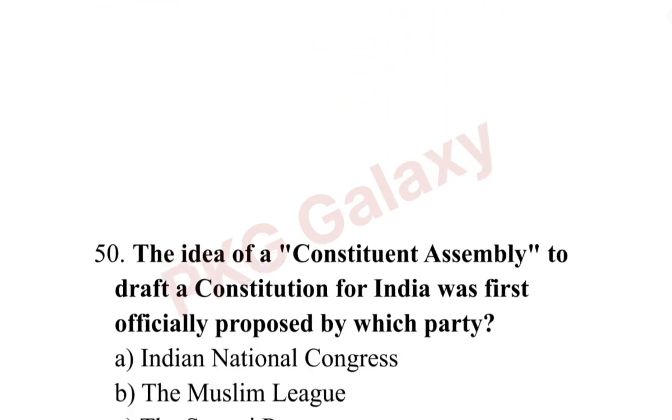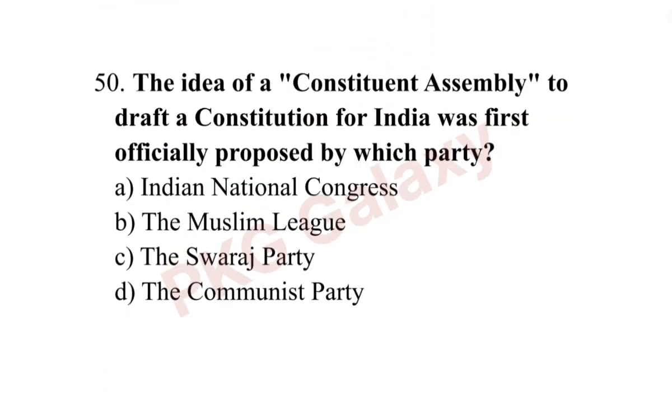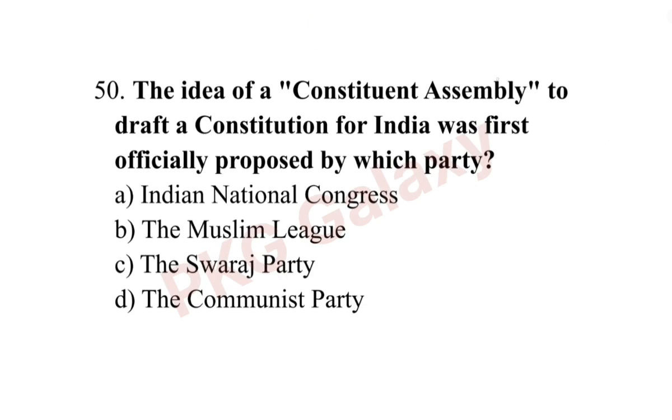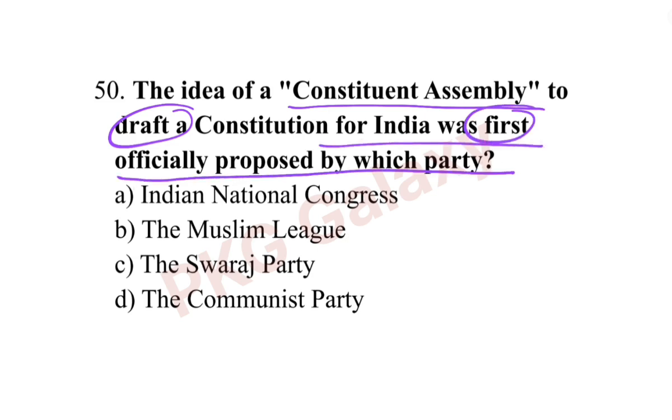Okay, next question. The idea of the Constituent Assembly to draft a constitution for India was first officially proposed by which party? The correct answer is option A, Indian National Congress.